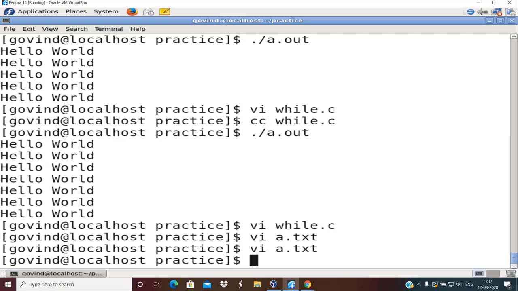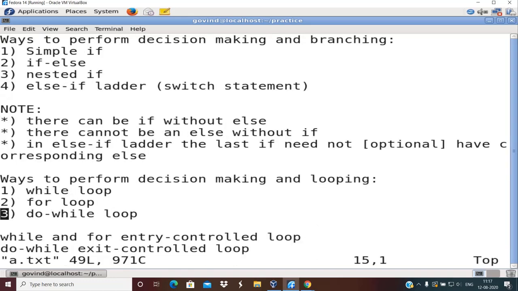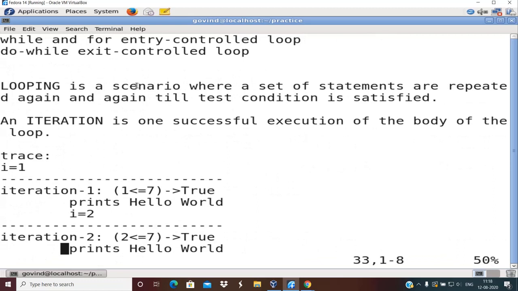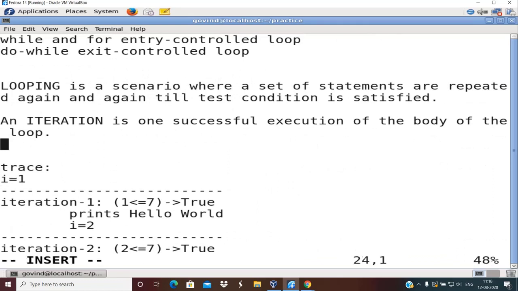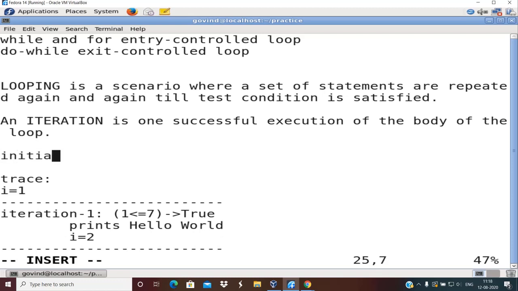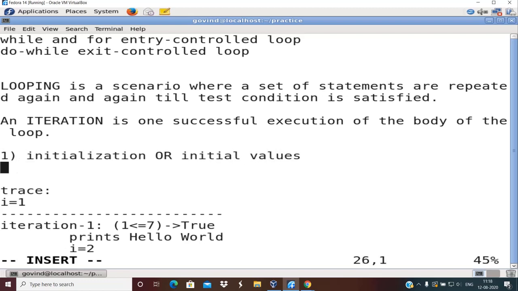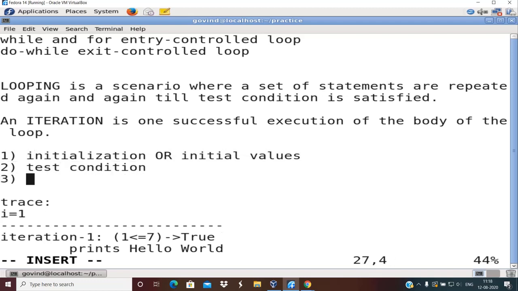The same problem I can also demonstrate using a for loop. Remember, while writing programs on loops, three things are to be remembered. Again, I'm going to write them here. What are those? Initialization, or initial values, are important. Then we have a test condition. Then we have increment or decrement. In fact, they say it is optional depending on the problem scenario, but most of the time, for first year level or for this course, you will end up writing increment or decrement.